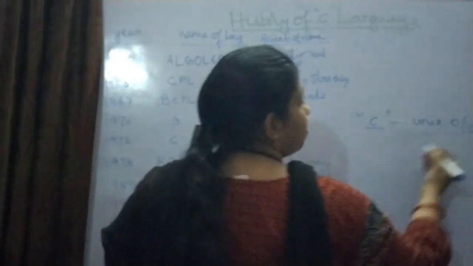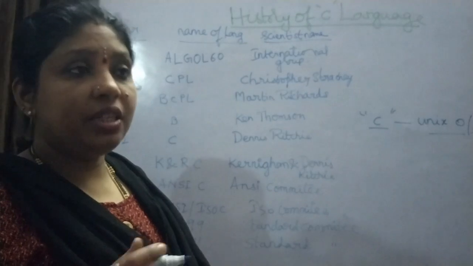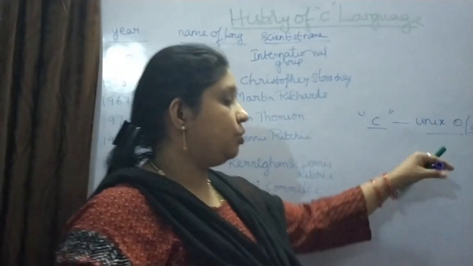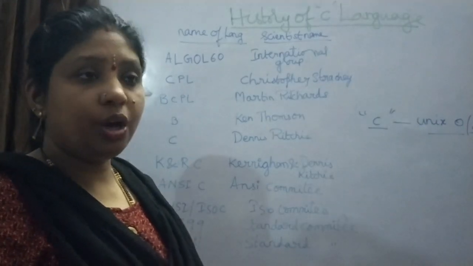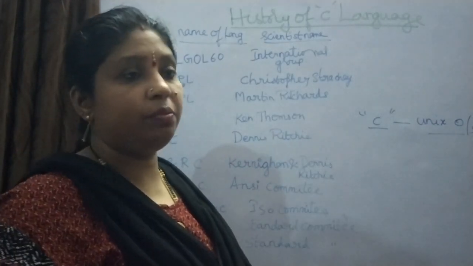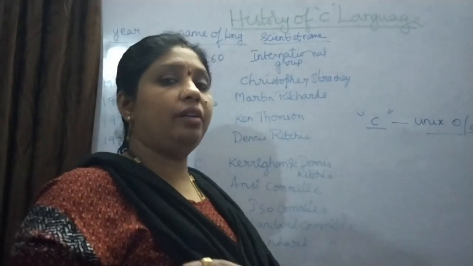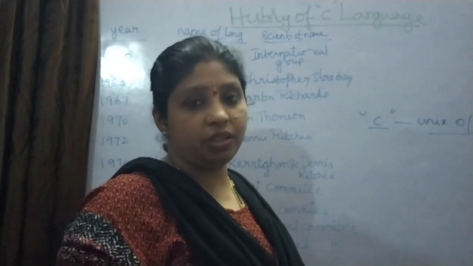To develop this operating system, C language has been developed. Only in C language is this Unix operating system created. The Unix which is working now is based on C language. That means C is the language used for creating the Unix operating system.